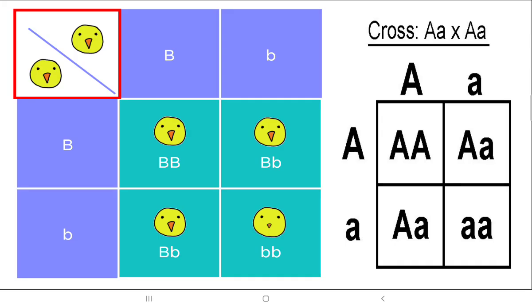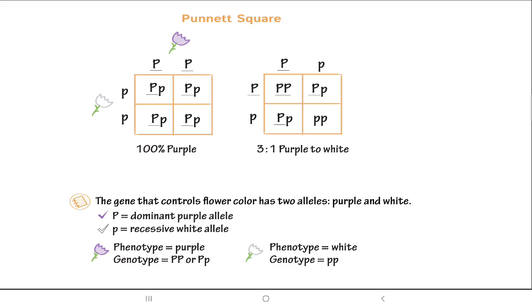One more example, try on your own. Capital B, the first box you have the possibility both capital B. Second one, capital B, small b, that means the dominant is capital B and the other one is recessive. So the dominant we will write first, that is capital B, then the recessive. Even when the recessive and the dominant are multiplied, we will write the dominant first, always the dominant first. So capital B, small b. Second case, both recessive, so both small b. In this way you can do any number of Punnett squares on your own. I hope now in the exam you won't skip these kinds of questions.